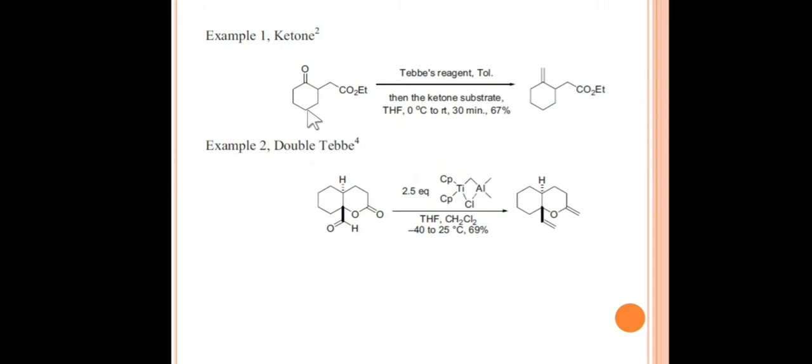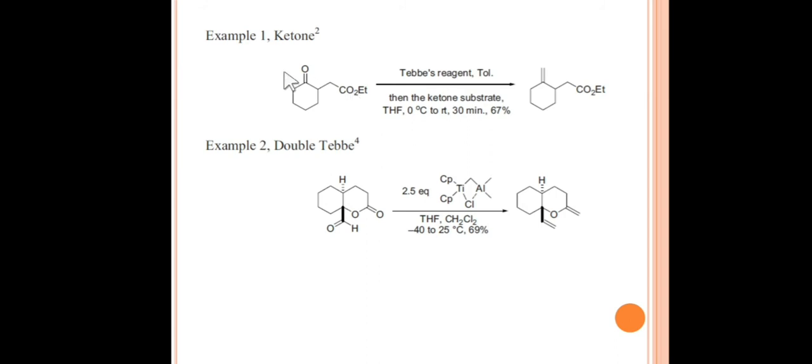So most of the time it converts any carbonyl compound to the olefin. That is, if we have aldehyde, ketone, or even ester, it converts this carbonyl compound into a carbon-carbon double bond. Okay, so as you know, the reactivity of aldehyde is higher than ketone, and the least reactive is the ester carbonyl.